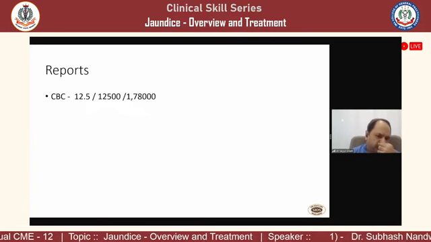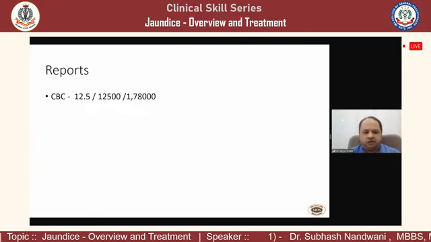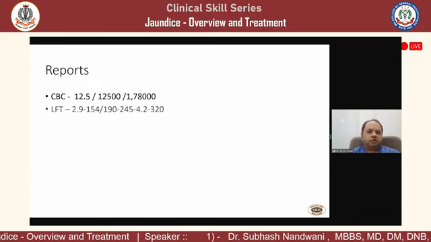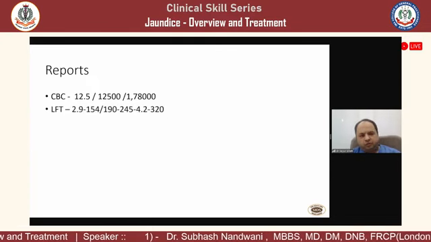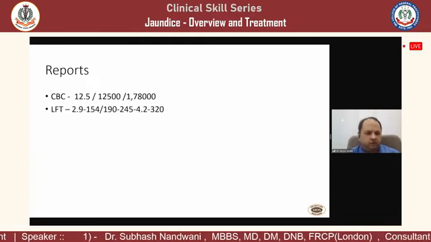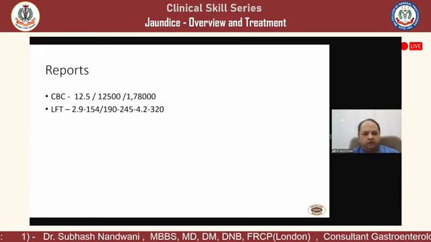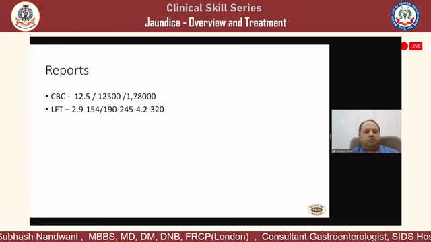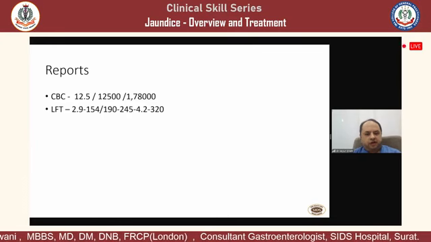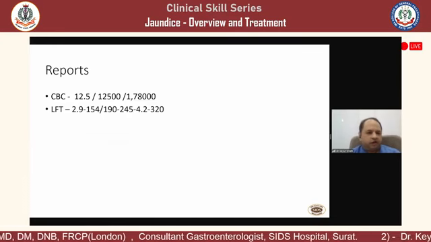So we got the CBC done, which suggests that there is a slight elevation of the WBC count. The rest is normal. The bilirubin is 2.9. SGOT and SGPT are within the 150 to 190 range. Alkaline phosphatase is a little elevated. Albumin is fine and GGT is again elevated to a 320 level.